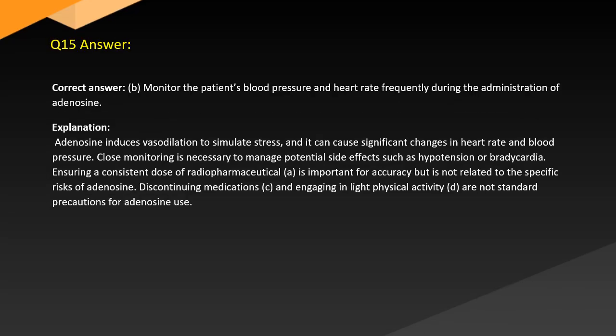Answer. Correct answer. B. Monitor the patient's blood pressure and heart rate frequently during the administration of adenosine. Explanation. Adenosine induces vasodilation to simulate stress, and it can cause significant changes in heart rate and blood pressure. Close monitoring is necessary to manage potential side effects such as hypotension or bradycardia.